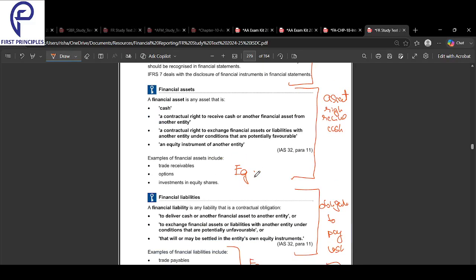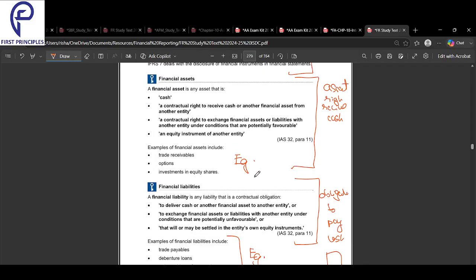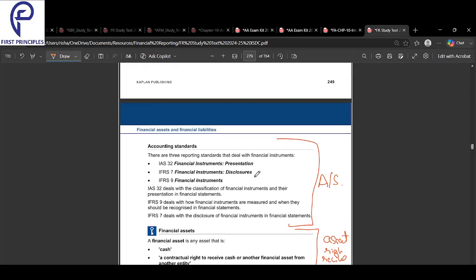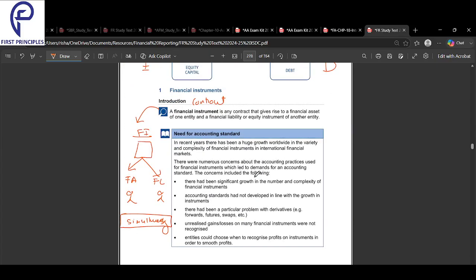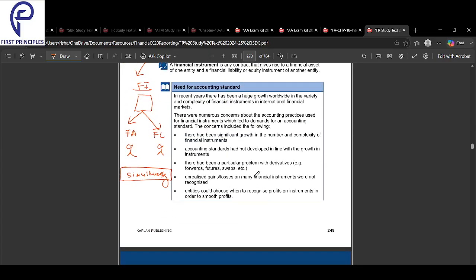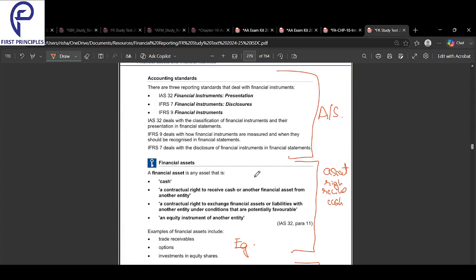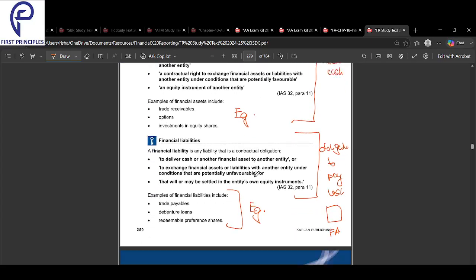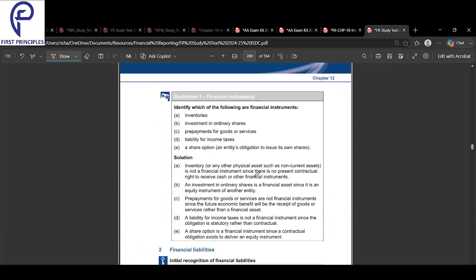So we understood what is a financial asset and what is a financial liability. We looked into the accounting standards over here, and in general what a financial instrument is. Financial instrument is done. The various accounting standards will anyway be covered. What is a financial asset example? What is a financial liability example?